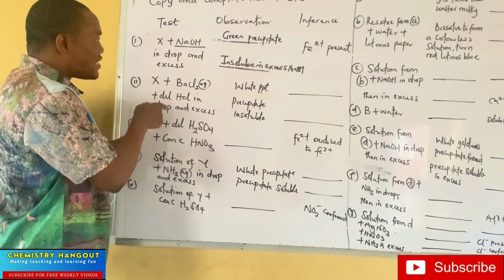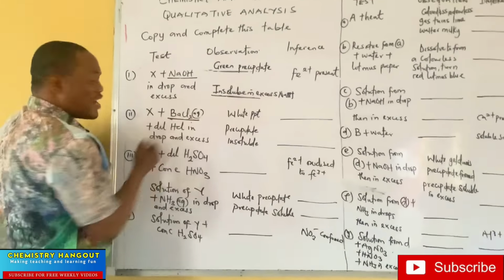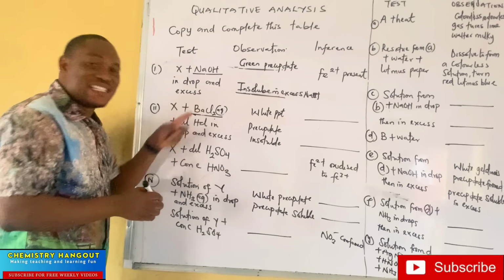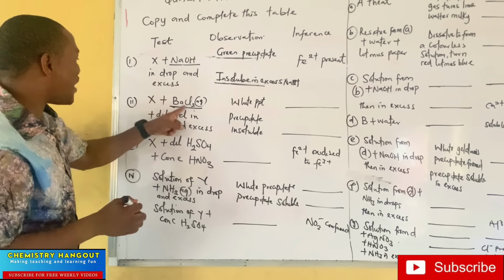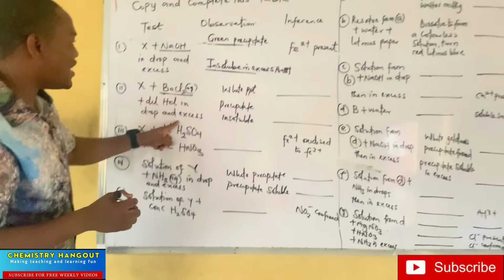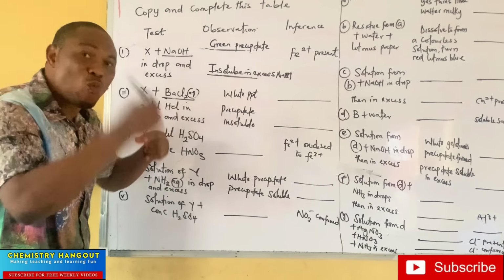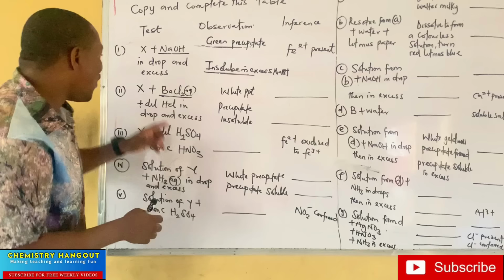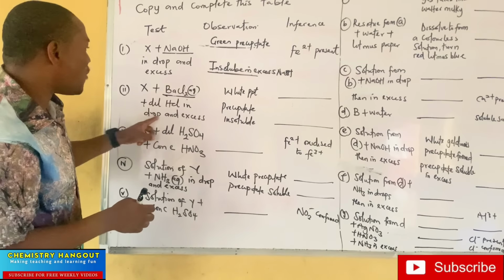The next one, look at it. Another salt plus barium chloride. Did you see? It is the reagent that I'm interested in. They said a particular salt reacts with barium chloride plus dilute HCl in drop and in excess. The first thing gave them a white precipitate. If you have been watching my channel, I have done some of this salt practically. So X plus barium chloride plus dilute HCl in drop and in excess.